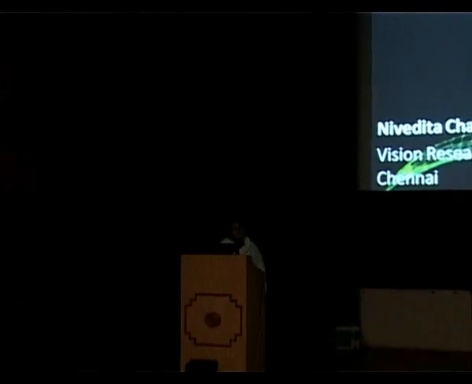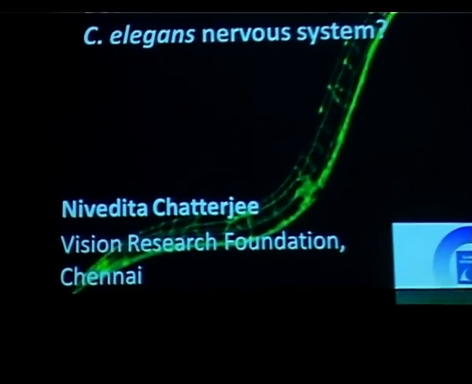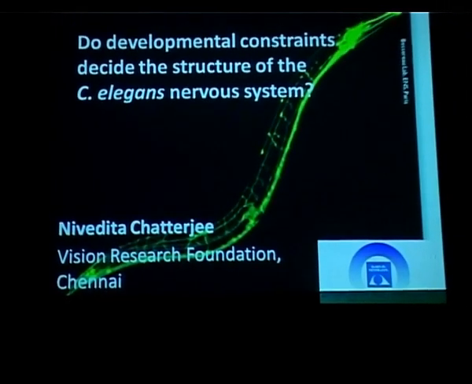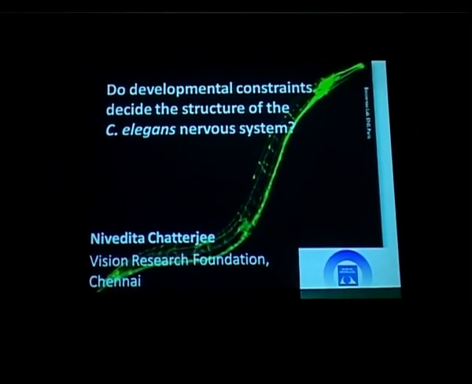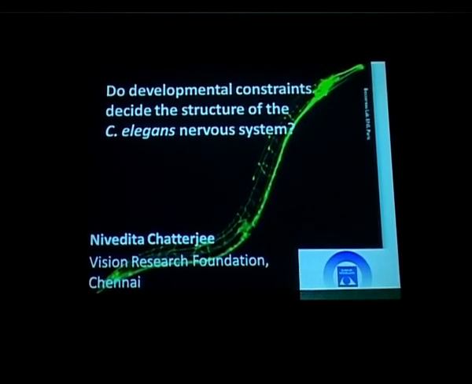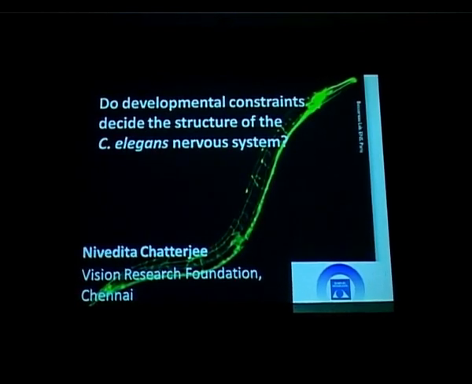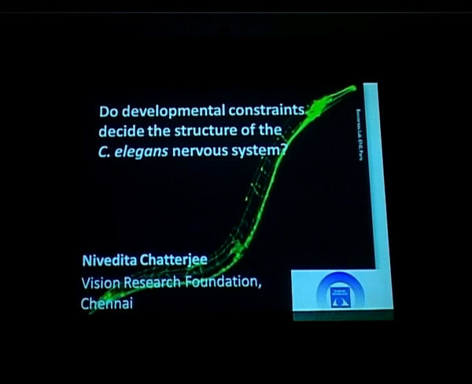Telling us how C. elegans is used in experimental conditions. So, in this talk, I'm going to talk about how the literature, and this huge amount of literature generated on C. elegans, the huge knowledge base that has been generated, can be used for theoretical simulations and modeling. So the question we have been asking is, do developmental constraints decide the structure of the C.